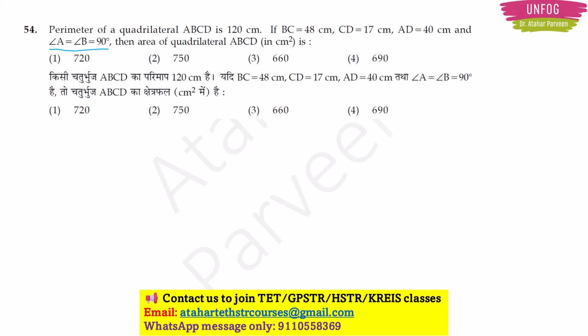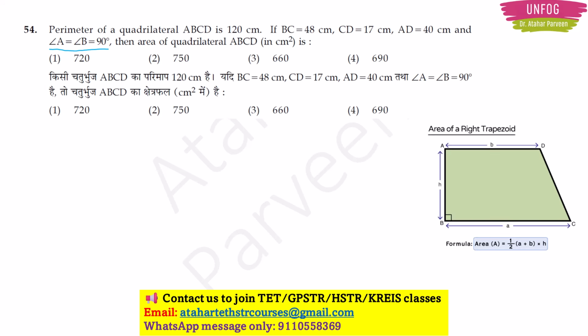If two angles are 90 degree, it means there is a quadrilateral type which we call a right trapezoid or a trapezium, where you have one pair of parallel sides and two angles of 90 degree. Now if you find out that this quadrilateral is a trapezium, things will become very easy for you, because there is a direct formula to find the area of such a quadrilateral, which is a right trapezium. Okay. Now in the question they have told that perimeter is equal to 120 centimeter.